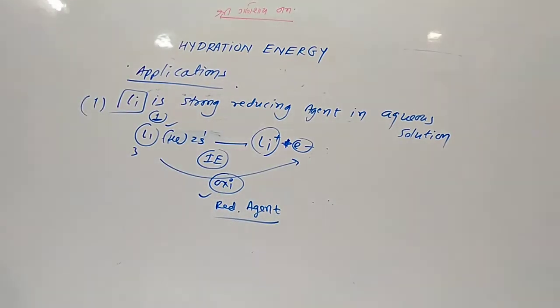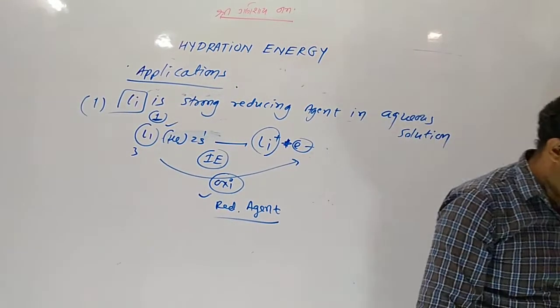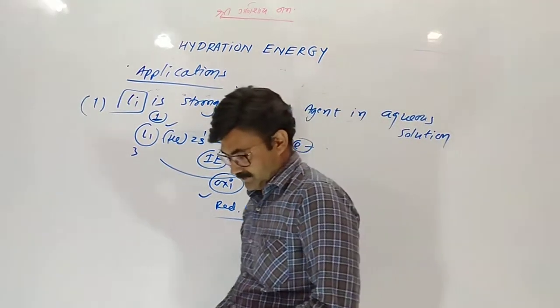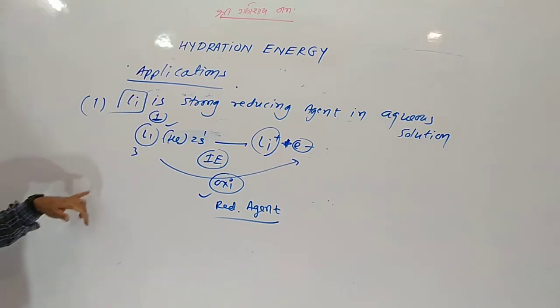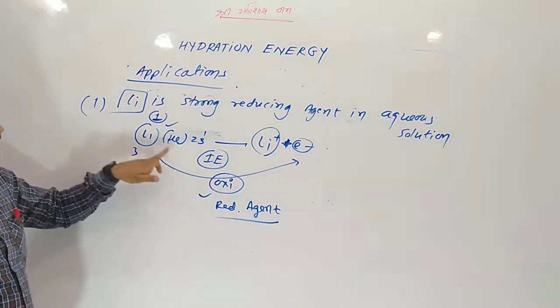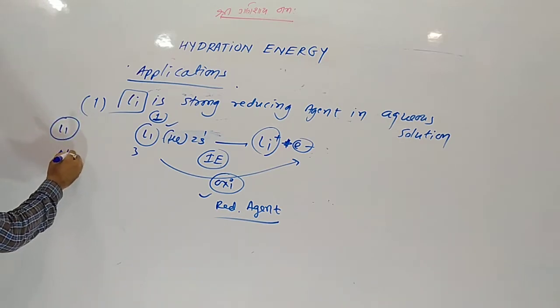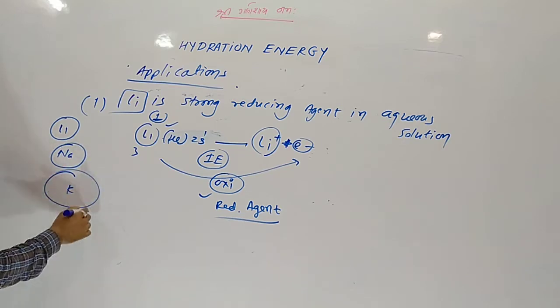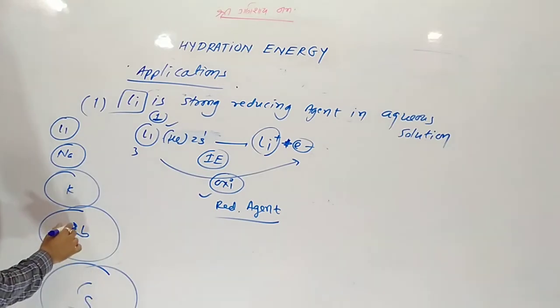The one which undergoes oxidation is called a reducing agent. So lithium here experiences oxidation. We call that phenomenon a reducing process, and since it itself experiences oxidation, it should be a reducing agent. So actually lithium should be a weaker reducing agent, because top to bottom in the group lithium, sodium, potassium, rubidium and cesium, the size increases.